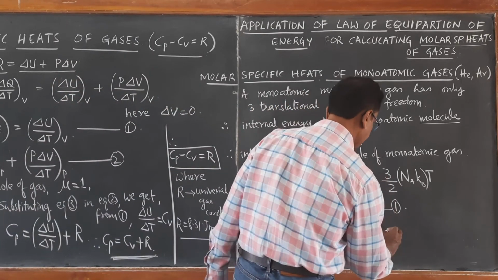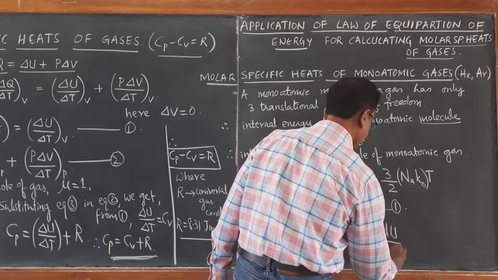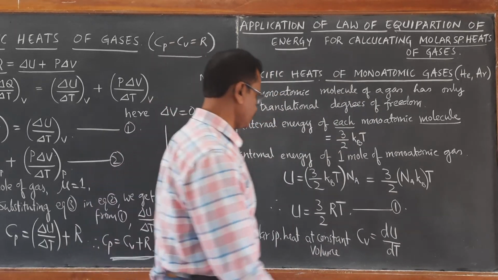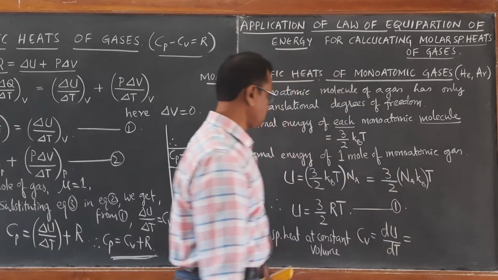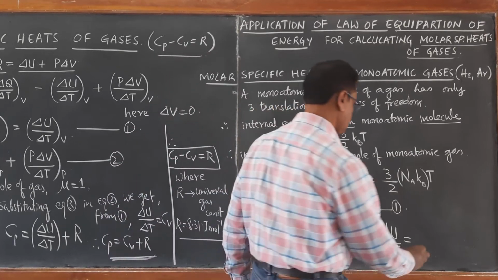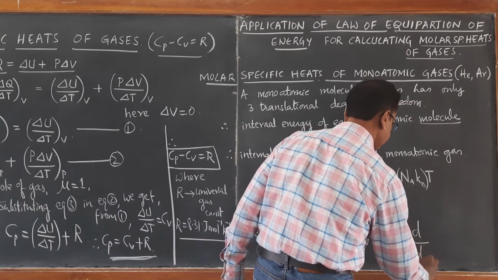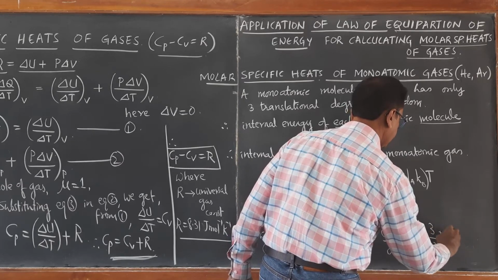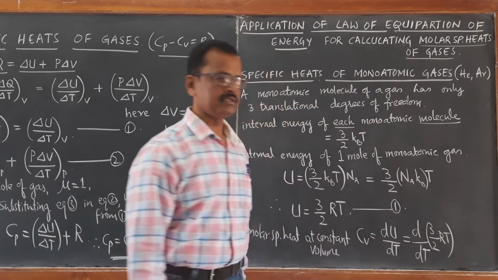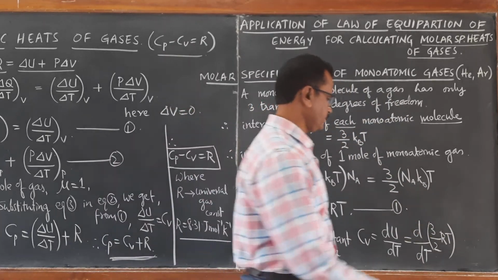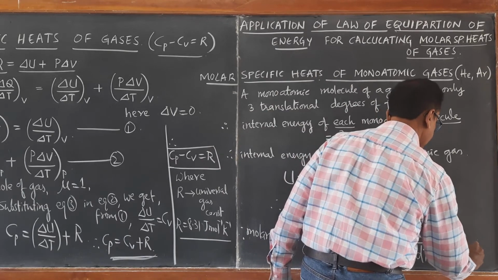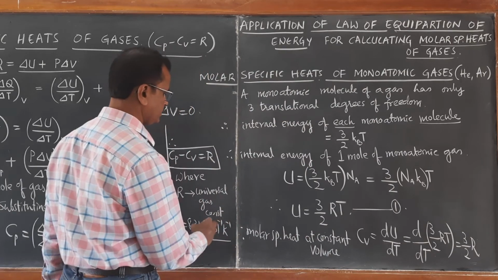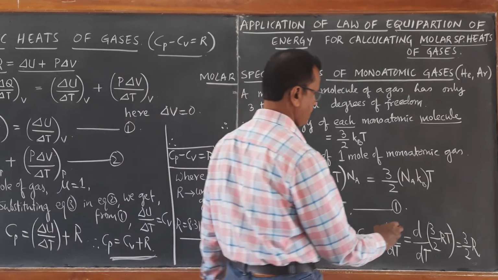So delta U by delta T can also be written as dU by dT at constant volume. If you differentiate this with respect to temperature, it becomes d by dT of 3 by 2 RT. Since 3 by 2 R is constant, dT by dT becomes 1. Therefore, finally we get 3 by 2 R. Thus, Cv is equal to 3 by 2 R.